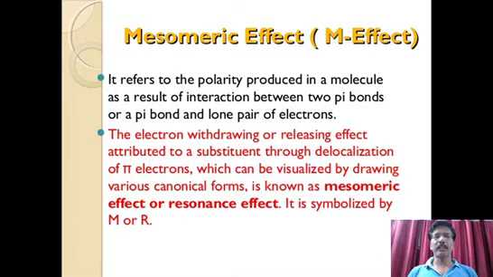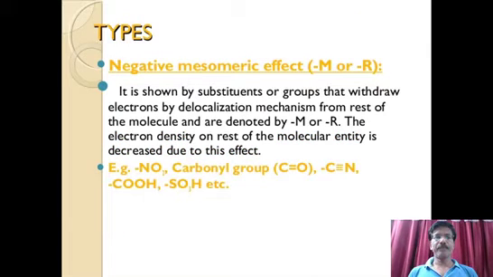This particular interaction between two pi bonds, or a pi bond and a lone pair of electrons, shows how they shift towards a group or away from the group. Based on that, we have different structures. After the shifting of pi electrons from one position to another, we write different resonance structures. These are also called canonical structures, due to the mesomeric effect. The electron withdrawing or releasing effect attributed to a substituent through delocalization of pi electrons can be visualized by drawing various canonical forms. Let's see.